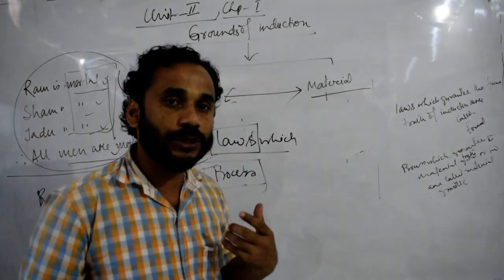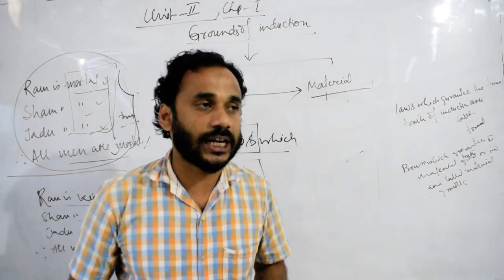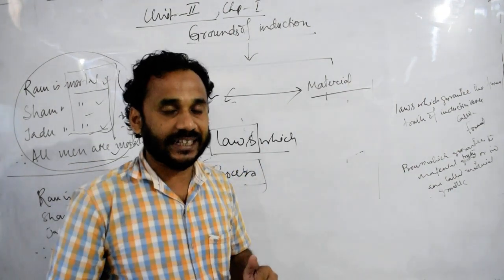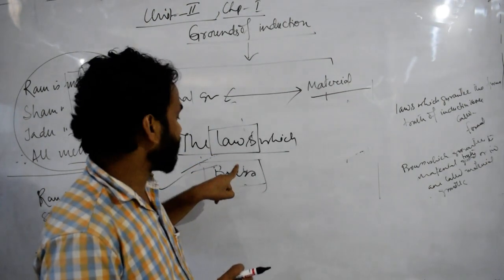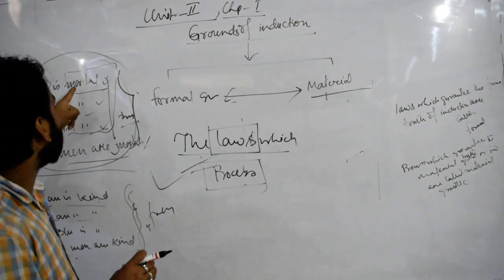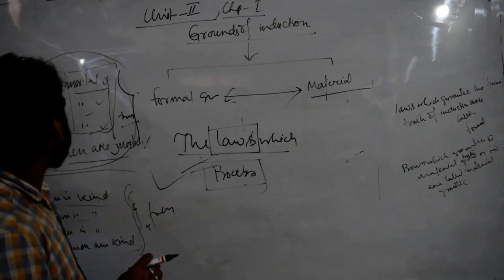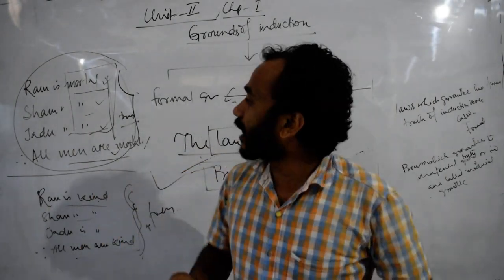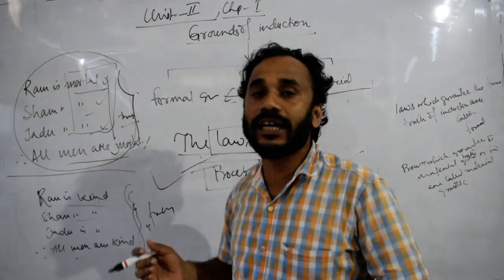On the basis of observation of facts, we can establish a general real proposition that is formally and materially true. So these laws, the two presuppositions, and the process, that means on the basis of experience. Here the example of experience is mortality: Ram, Sham, Jadu, Madhu. These are propositions on the basis of experience. We can say that all men are mortal.